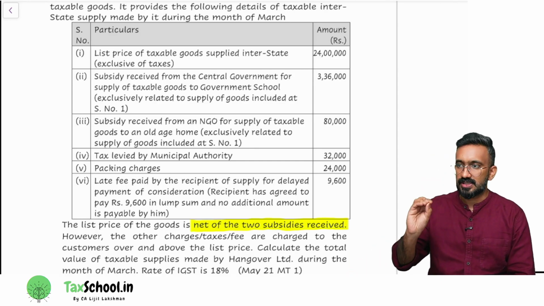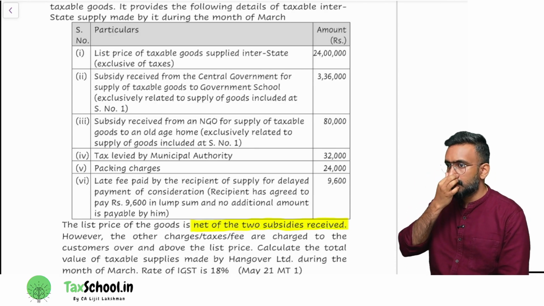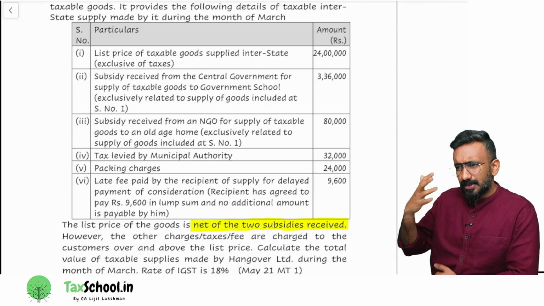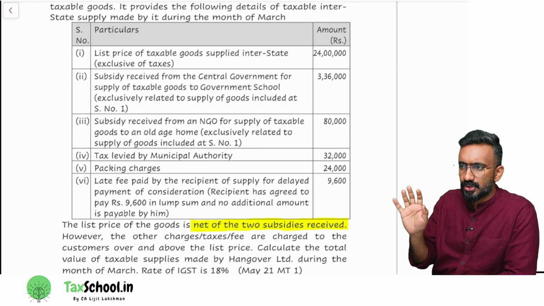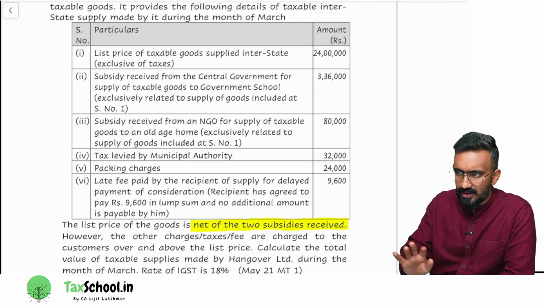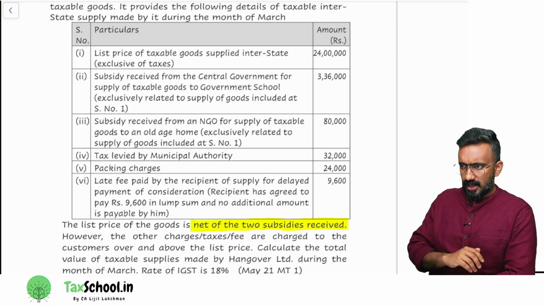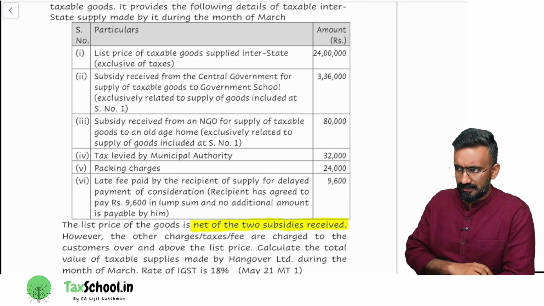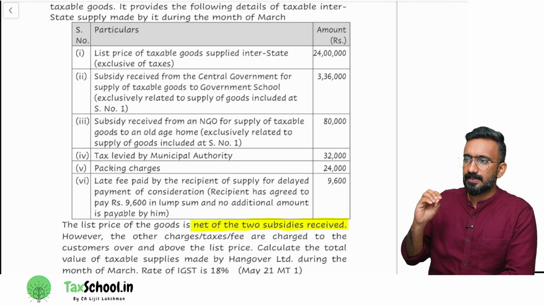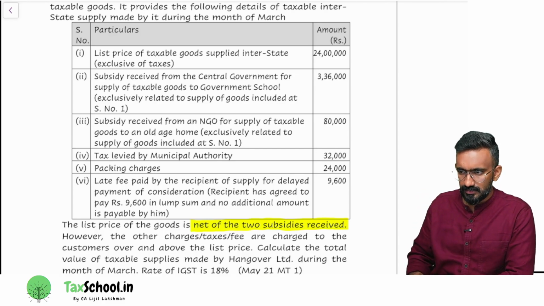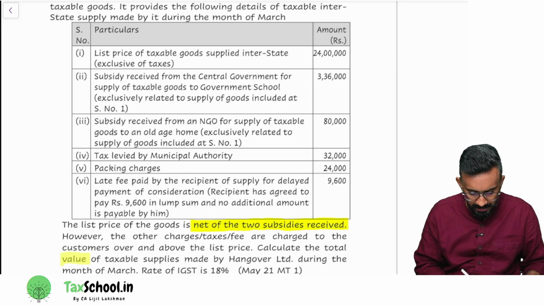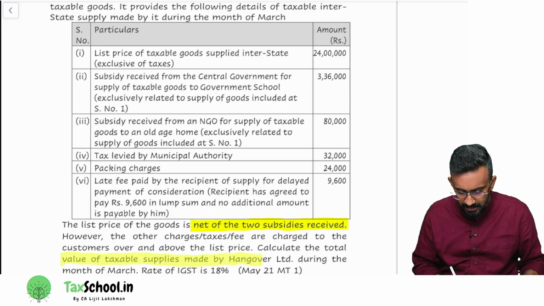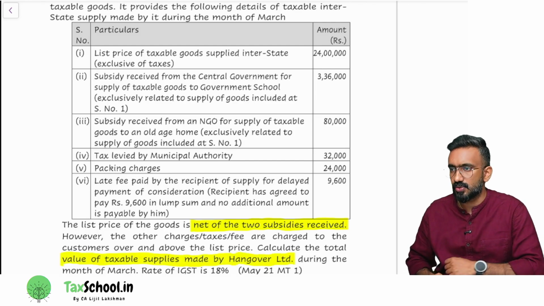So how do you solve this? Okay, I'm going to guide you through solving this. There are multiple ways in which we can represent this, but I want to give you the presentation also. So every computational question should have a heading. What will be the heading? So everyone start writing this answer. Let's quickly scribble and then finish this answer. It will be computation of, what is it that the question is asking you to compute? Value of taxable supplies made by Hangover Limited. This will be your heading.